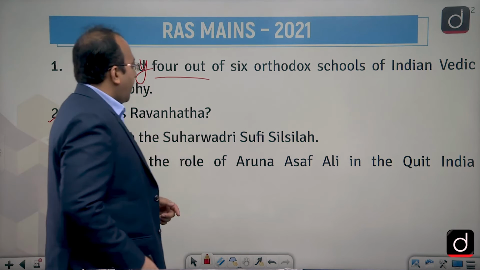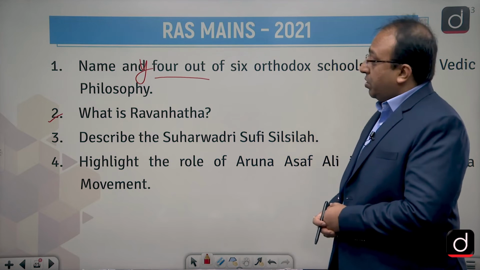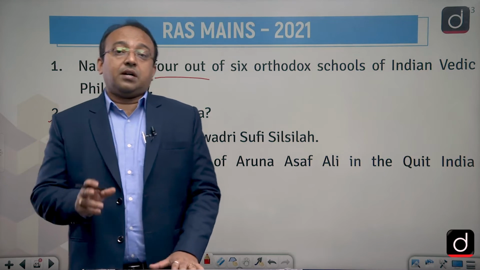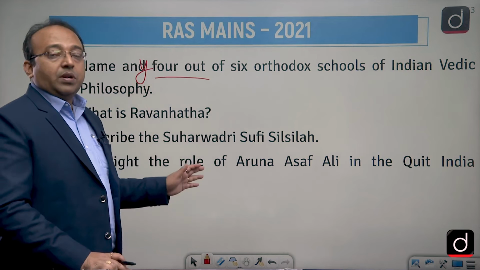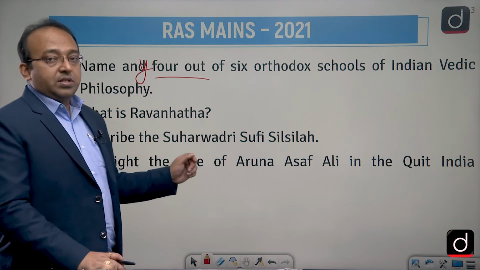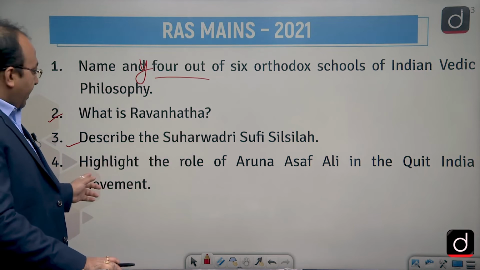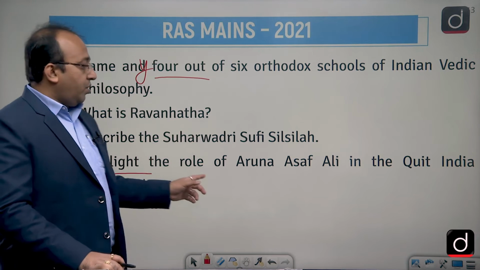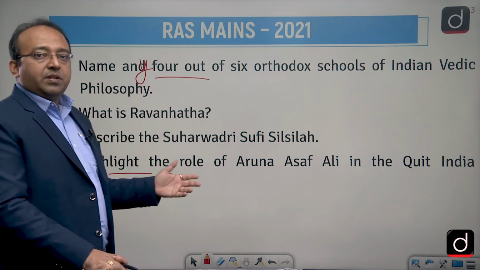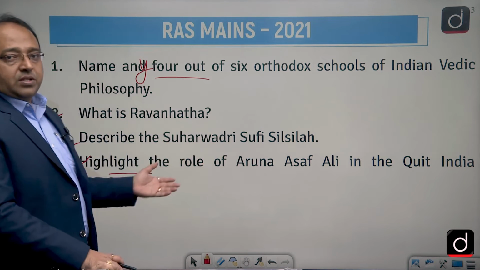Second, then they asked you Ravan Hattha. Now Ravan Hattha was asked especially in the context of the history and the culture of Rajasthan basically. So in that way Ravan Hattha was asked. Then they asked you Suhrawardi Sufi Silsila. It was asked again from the philosophy of Indian history. Then the question was asked, highlight the role of Aruna Asaf Ali in the Quit India movement. I gave the example of a similar kind in the context of Tej Bahadur Sapru. They asked you Aruna Asaf Ali's contribution.